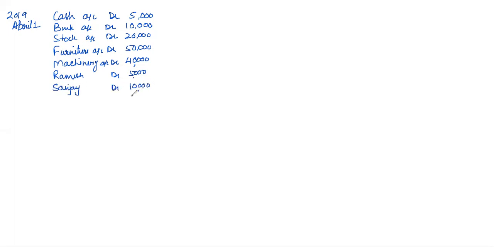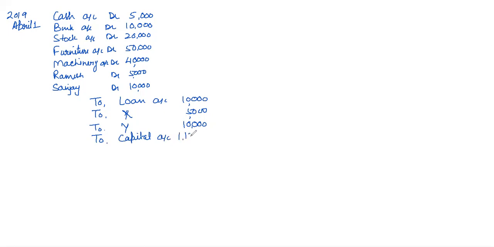So apart from these assets, we have a few liabilities also, and you know all liabilities will be credited. So to loan account 10,000, and apart from loan, we have a few creditors also, to X 5,000 and to Y 10,000. Now we will take balances and capital will be the balancing figure to capital account. So like this, our capital will come 1,15,000 and very simple narration will come: being opening balances brought forward.